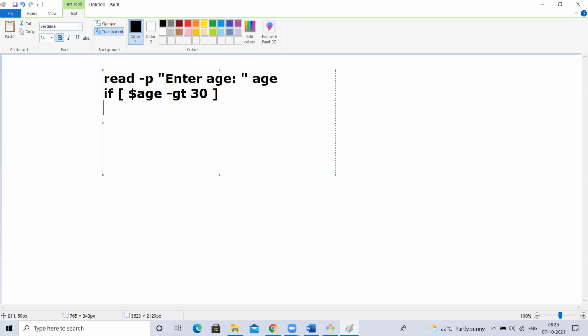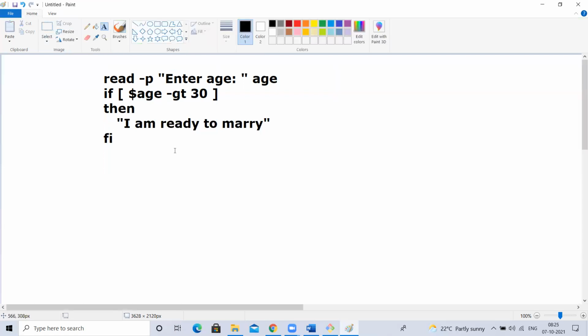So what I'm writing: if age is greater than 30, then what should I do? I have to write like this: then, I'm ready to marry. For example, let's not disappoint the people who cross 30. Now, I started like this; if the condition is satisfied, then I want to do this. But if I write other things as well, the execution will keep continuing. So I want to end at some point. So I have to end it like this.